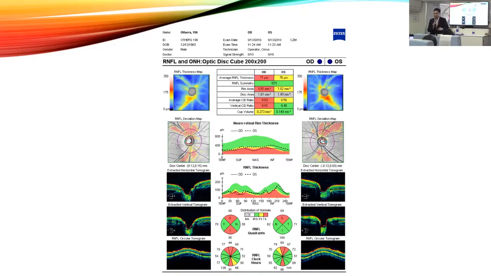And the question I have for you here is for the left eye. Now we are comfortable and we can say the right eye is abnormal because this eye has superior retinal nerve fiber layer thinning. The question I have for you is, is there any inferior retinal nerve fiber thinning? Now we see the deviation map. This is shown in red. Those of you who like to study the circle scan, you see the 6 o'clock is also red.